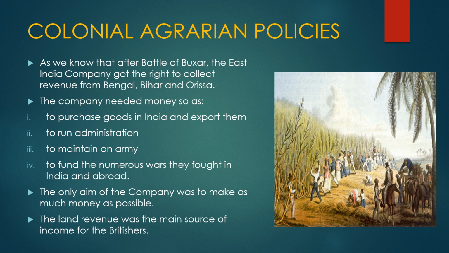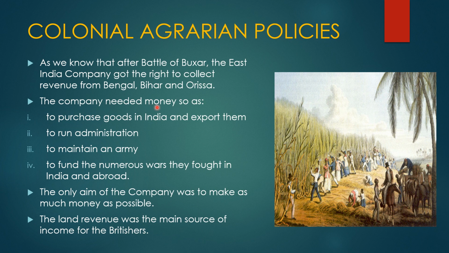Colonial agrarian policies. Here we will learn what colonial agrarian policies are. As we know, after the Battle of Buxar, the East India Company got the right to collect revenue from Bengal, Bihar and Orissa. We studied the Battle of Buxar in chapter 2. The Britishers won this battle and got the right to collect the land revenue from these three places. Now, why did the British need such a huge amount of money? What were their requirements? This we will learn now.